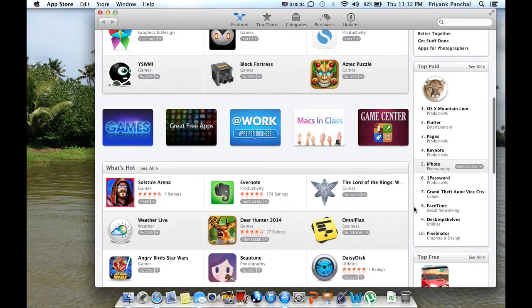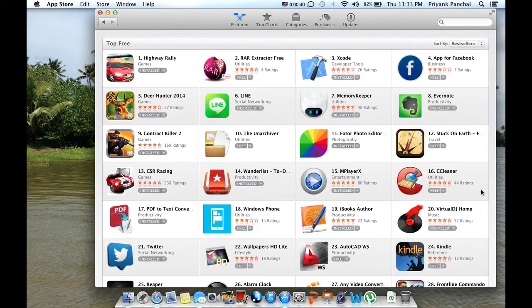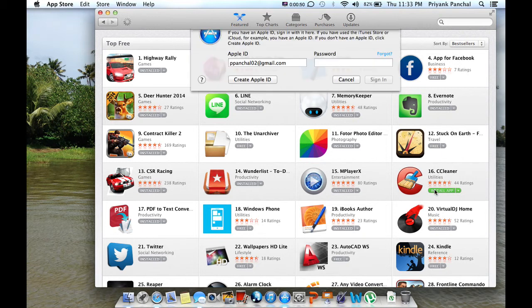I'd like to show you an example by downloading a free app. Let's go to top free. Let's see now. Let me download. Here I click on the install app.